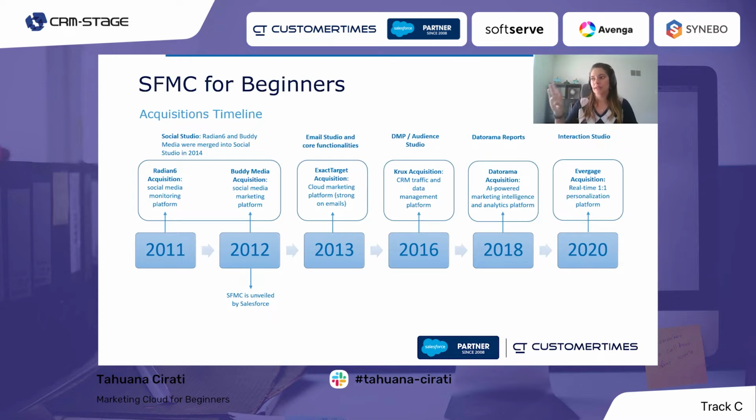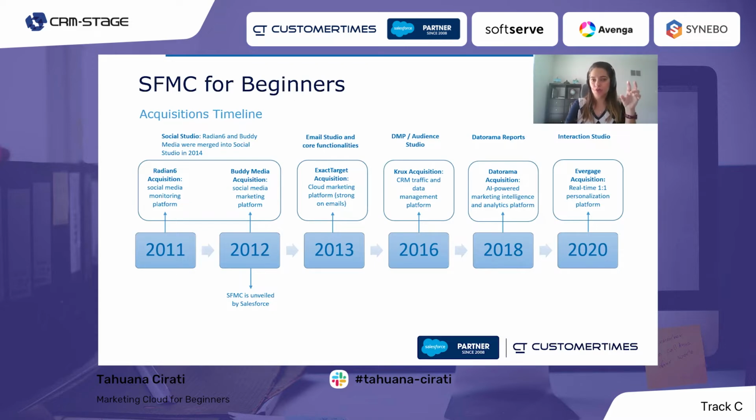So not all of the studios that I will mention are available in every single account. Depending on what the client has purchased from Marketing Cloud, they will be enabled or not. Some studios and products require additional purchase.